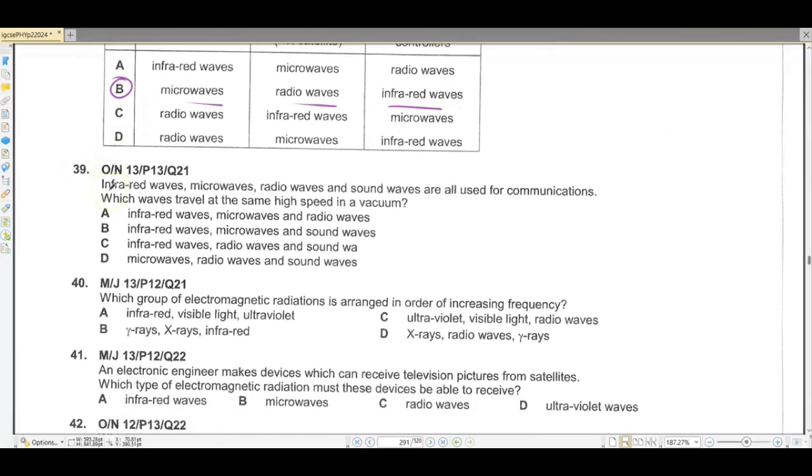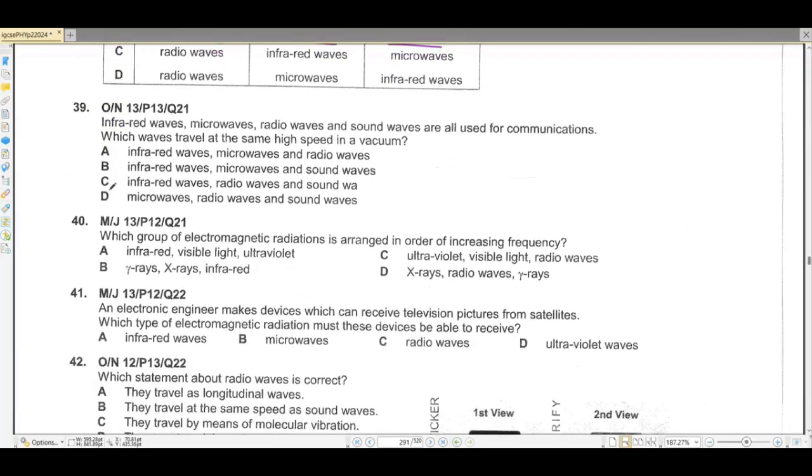Okay? Question number 39. Infrared waves, microwaves, radio waves, and sound waves are all used for communications. Which waves travel at the same speed in vacuum? So infrared, microwaves, and radio are part of the EMS, and they are transverse waves. Sound waves are longitudinal waves, and sound waves are not part of the EMS. So infrared, microwaves, and radio are going to travel at the same speed. So A is going to be our correct option.